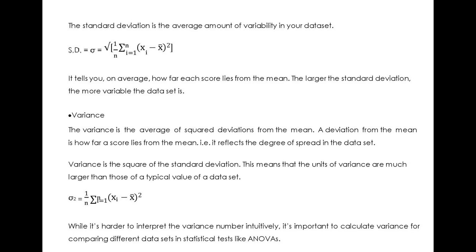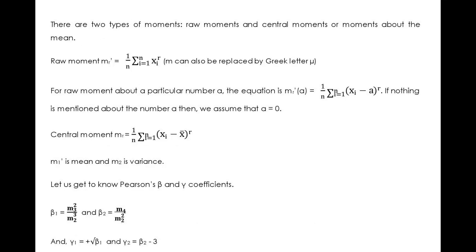Now we are discussing skewness and kurtosis. First of all, let us understand the concept of distributions and moments. A distribution is simply a collection of data or scores on a variable. There are different distributions, and we determine whether a dataset follows a particular distribution or not based on the graph we get when the data points are plotted. Some of the major distributions are normal, binomial, uniform, exponential, etc. If the plotted data points create a bell-shaped curve, then we can say that the dataset is normally distributed.